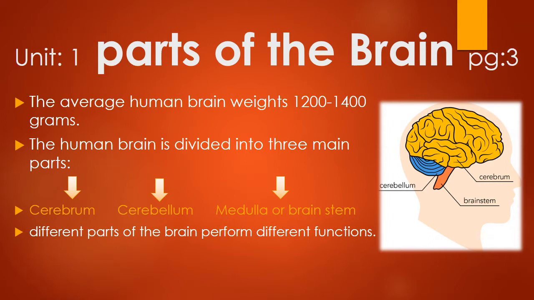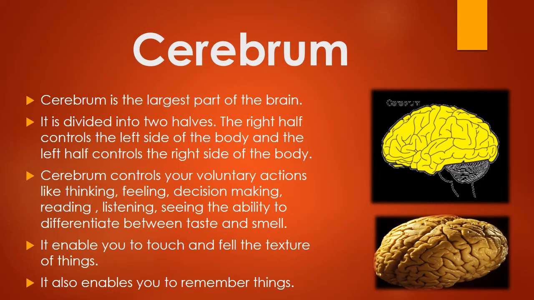So now I will tell you about the function of each part of the brain. Different parts of the brain perform different functions. First I will explain cerebrum. If you look at this picture, the cerebrum is the largest part of the brain. This is the cerebrum. It is the largest part of the brain.